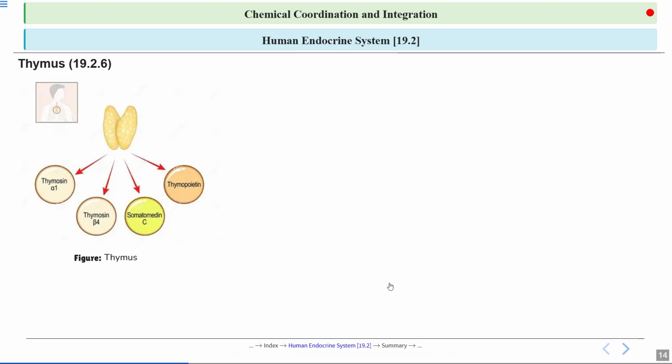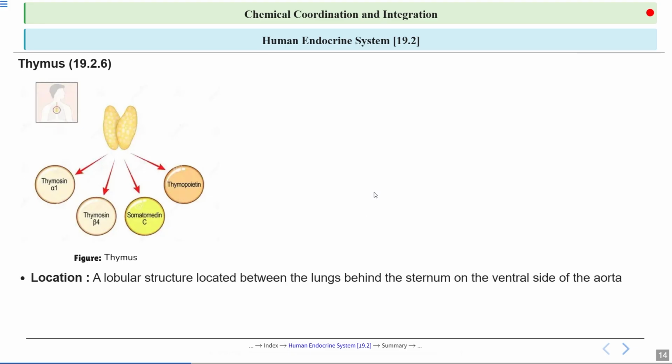Let's talk about thymus. It is a small lobular gland located between the lungs, behind the sternum, and on the ventral side of the aorta. It plays a key role in the development of the immune system by helping T cells mature, which are very important for fighting against any kind of infections. So this is an important gland in the immune system, especially during childhood. It helps in the development of T cells, which are a type of WBC that fight against infection. This process is very important for building a strong immune system, allowing the body to recognize and attack harmful pathogens effectively.